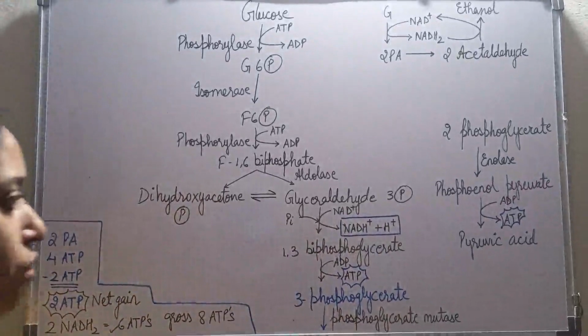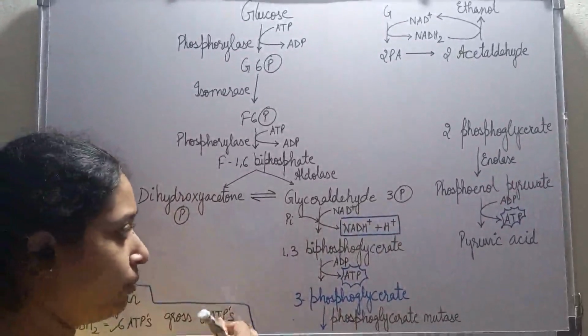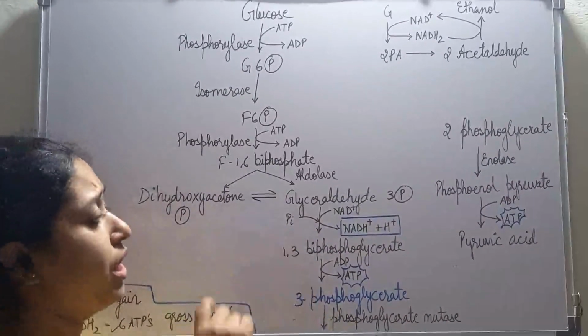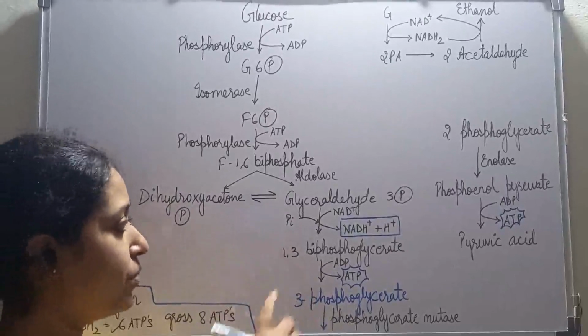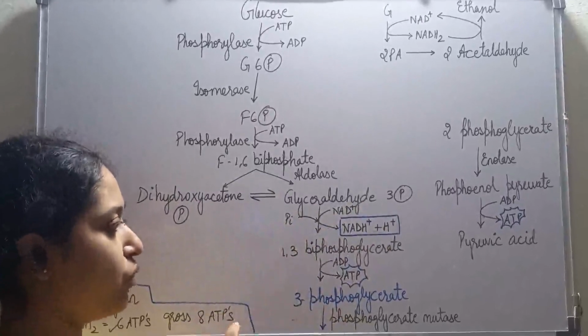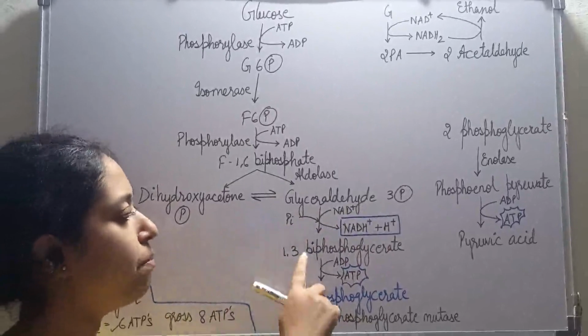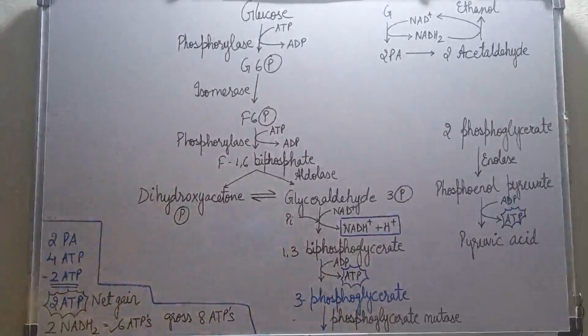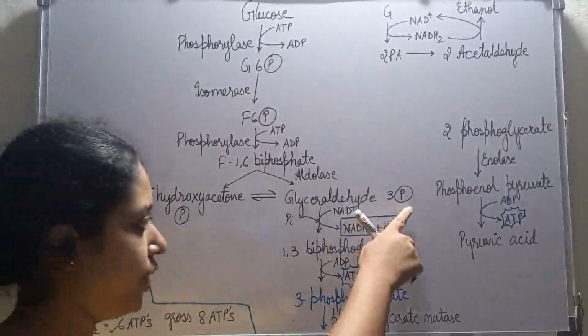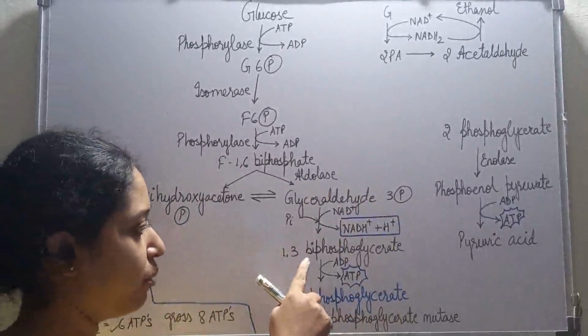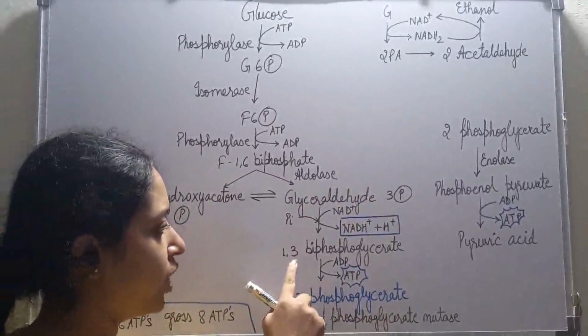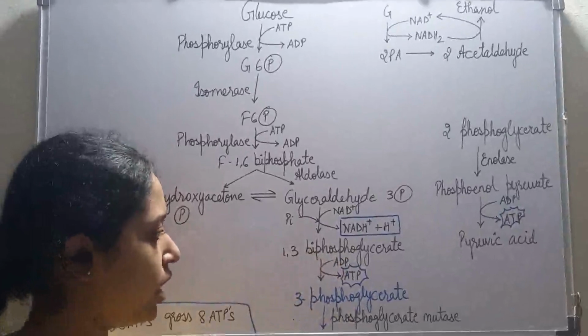Along with the conversion of NAD plus to NADH2 and the addition of the phosphate group, glyceraldehyde 3-phosphate gets converted to 1,3-bisphosphoglycerate. 1 phosphate was already there, the second phosphate is coming from here, so it became 1,3-bisphosphoglycerate.